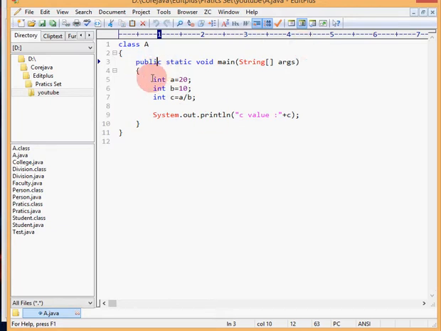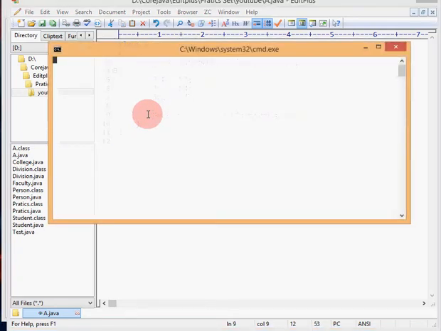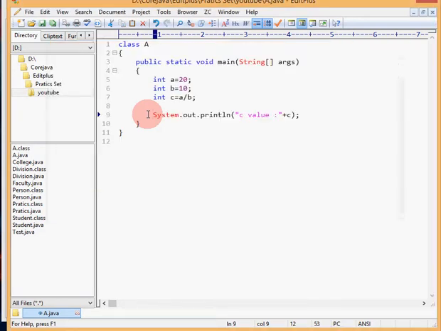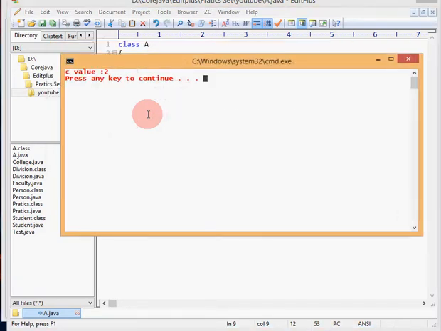In the main method, I have declared local variables int a equals 20, int b equals 10, and int c equals a by b, and I want to read the value. Then I simply write System.out.println of c, then compile and execute.